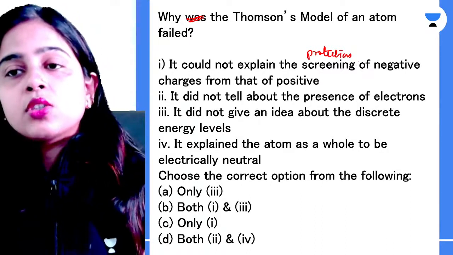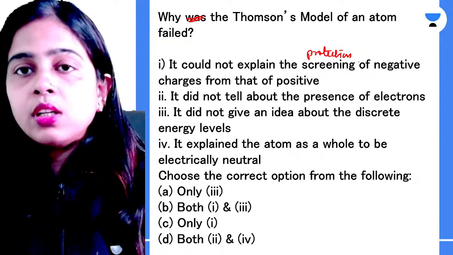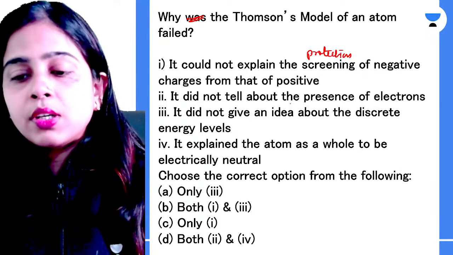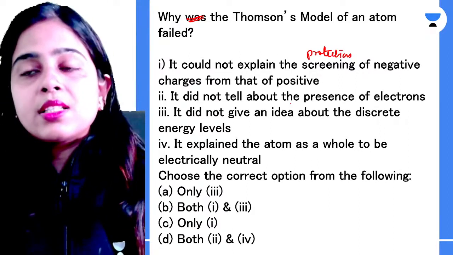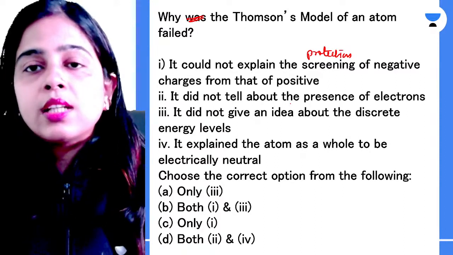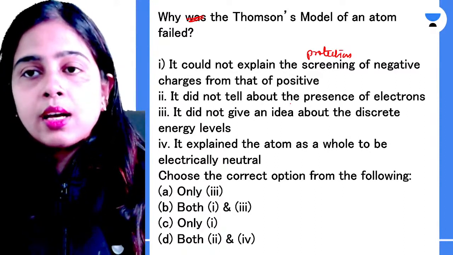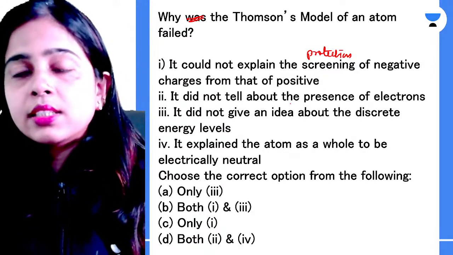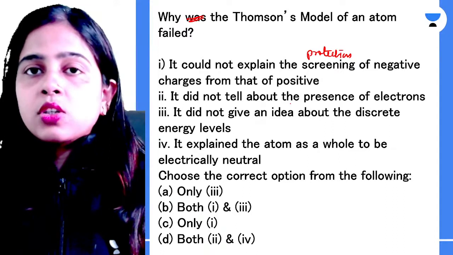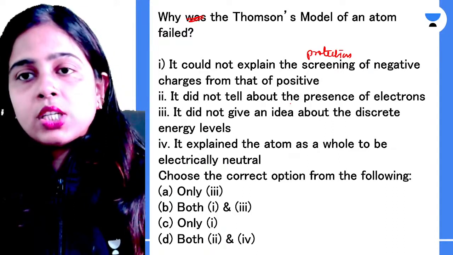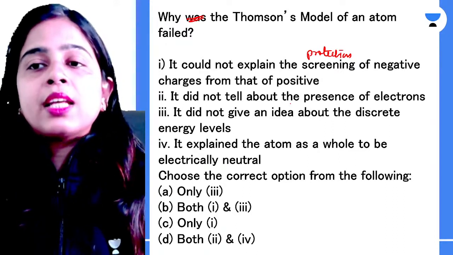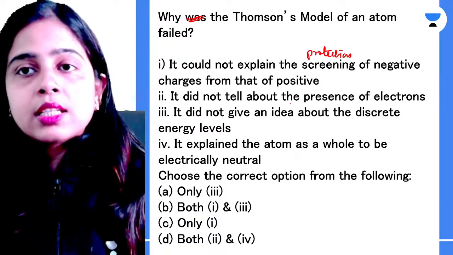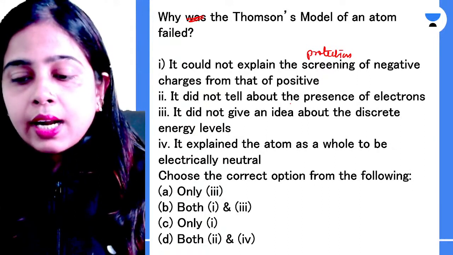Absolutely correct. So this was the drawback of Thomson's model of an atom. Then, it did not tell about the presence of electrons. This is wrong, because Thomson told us about the presence of electrons in his atomic model. So this reason is absolutely wrong. It did not give an idea about the discrete energy levels. Absolutely correct. Thomson told that the electrons are embedded in the positively charged sphere, so it did not give any idea about the discrete energy levels. So it is an absolutely correct reason for the failure of Thomson's model of an atom.